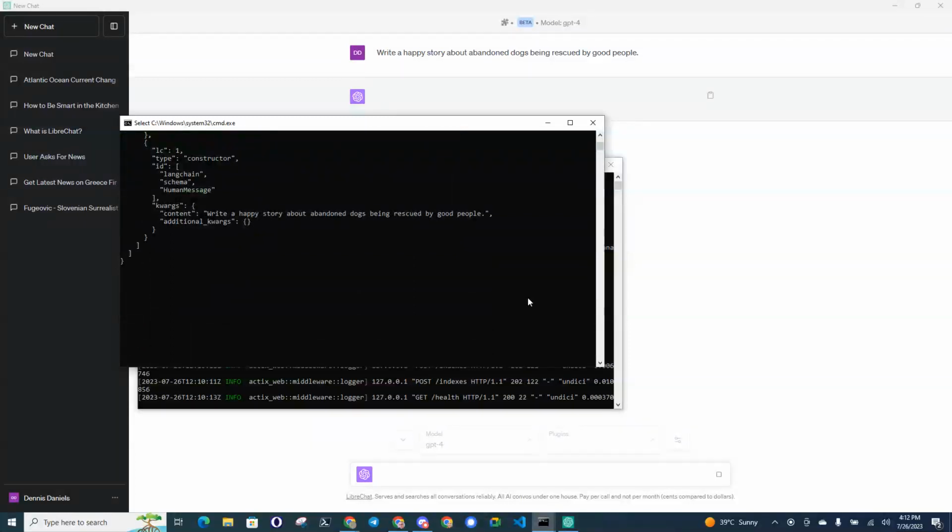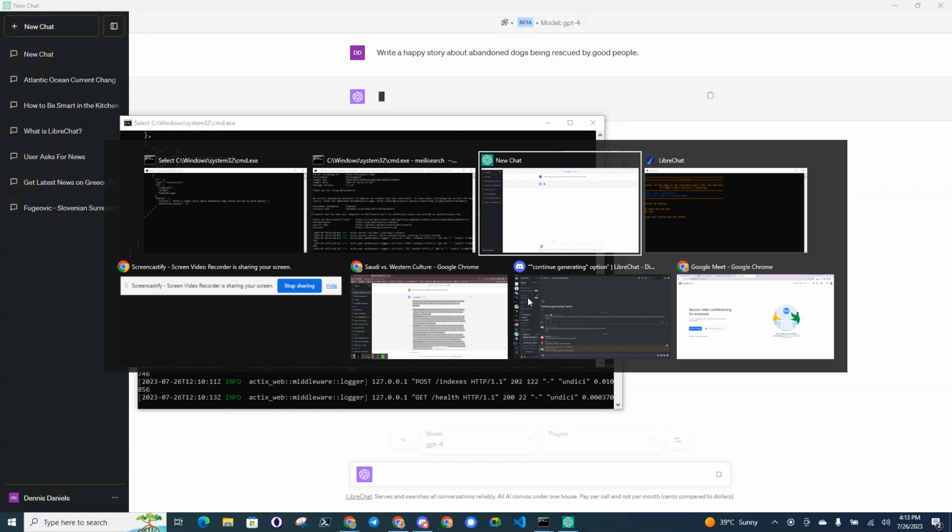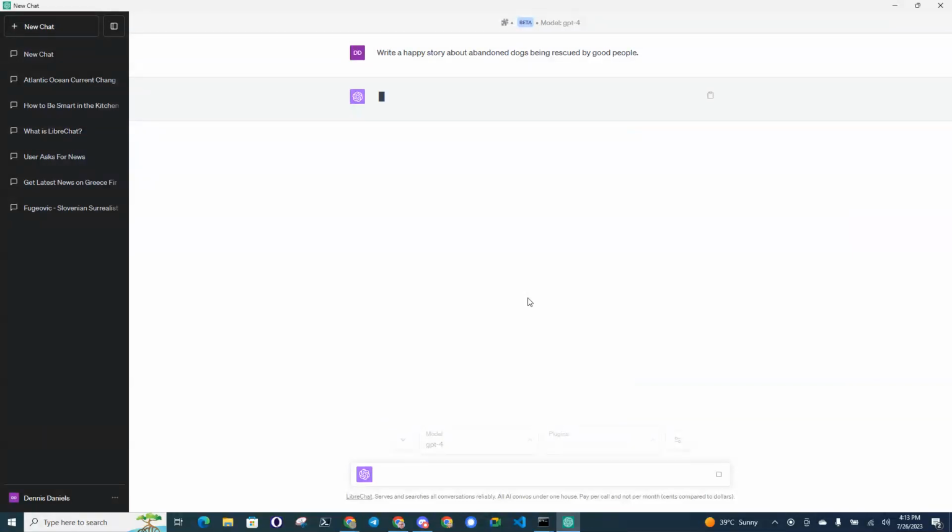Wow. It's not working. All AI convos under one house, blah, blah, blah, but it serves and searches all conversations reliably. Well, not so much so, because it's definitely not working.